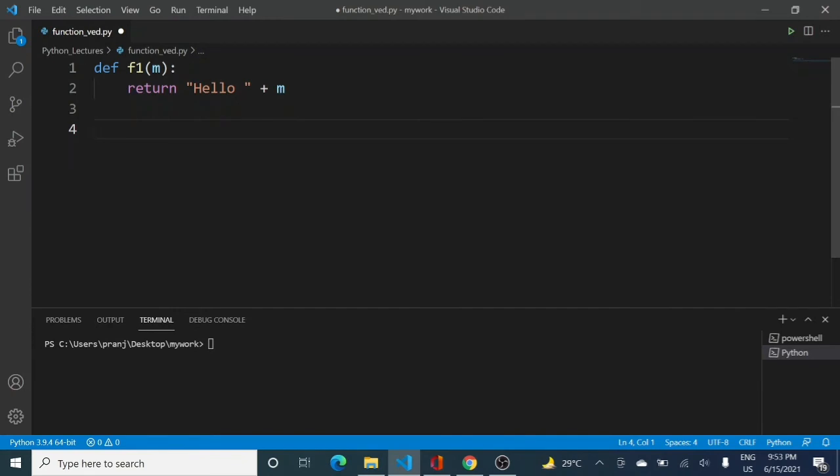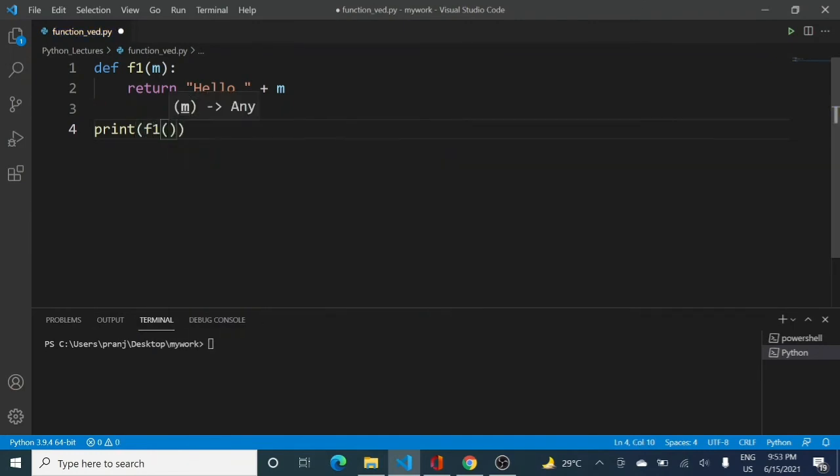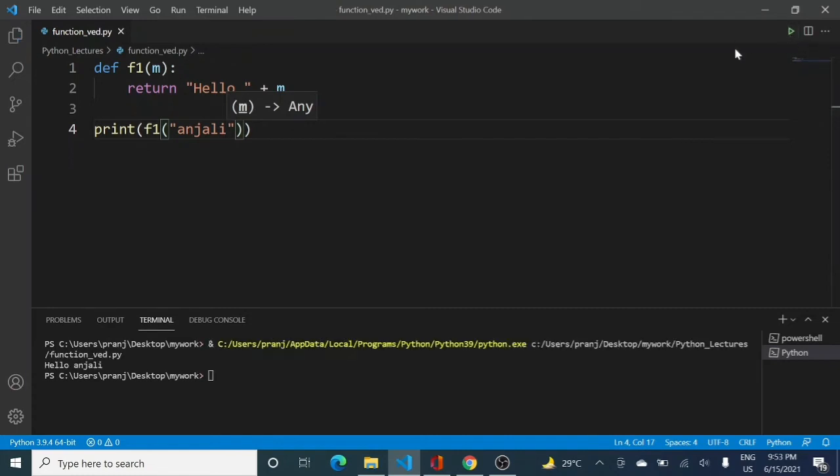So it is returning a value. So let me just use the print statement and use f1, which is my function name, and it needs the value of m. Now m I am taking as again Anjali, right? And if I run this code, you can see hello Anjali is printed, right? So what is this m? This m is the argument which I am passing right here. So this function is working very fine.